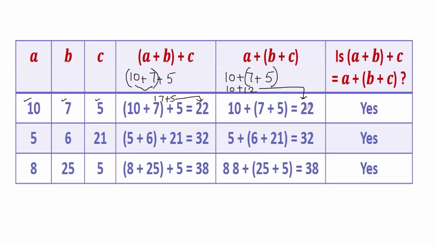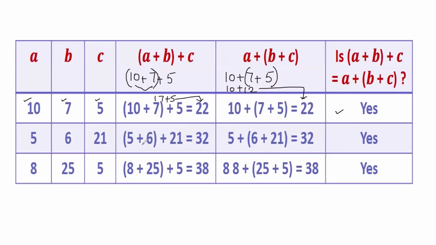As we were getting the same answer in commutative, similarly in associative also we are going to check the same thing, same answer. The difference is in associative we do grouping of numbers. So 22 and 22, same answer. That means associative property is following under addition. So you may check the other examples also.